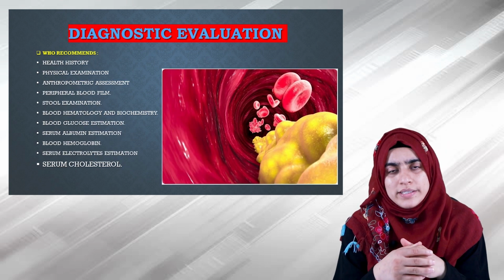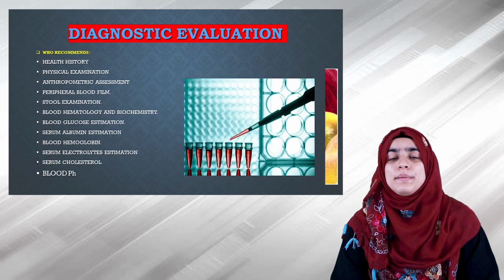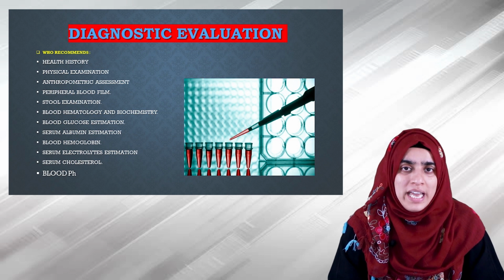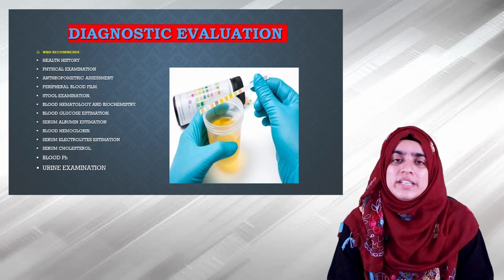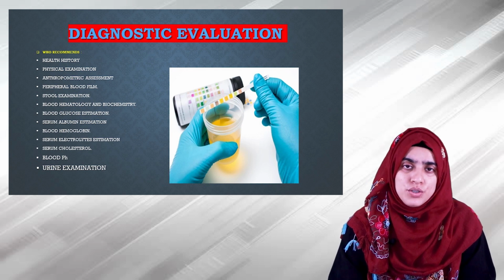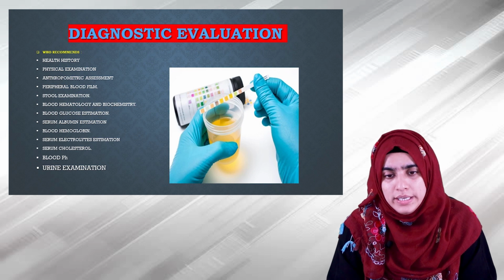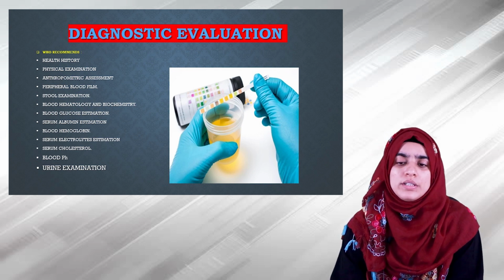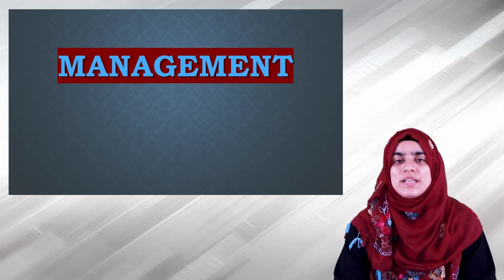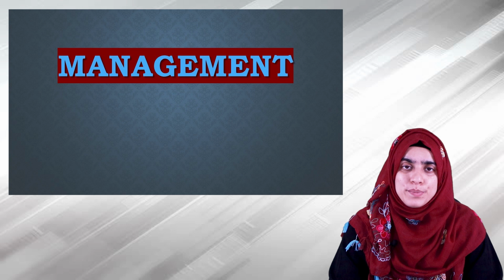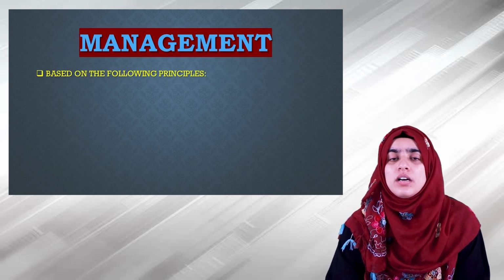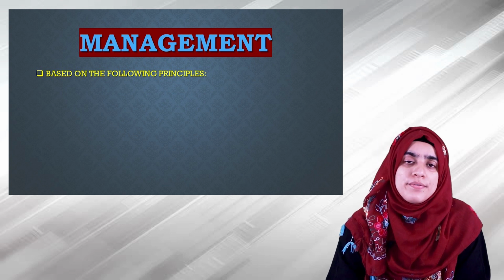Serum cholesterol is checked, and definitely it will be very low. Blood pH is to be done for the metabolic acidosis, which can be present. Then the urine examination is to be done, which shows decreased urinary excretion of hydroxyproline, reflecting impaired growth and wound repair. Then the final thing which we have talked about is the management of this condition, protein energy malnutrition. The management of this condition is based on the following principles.